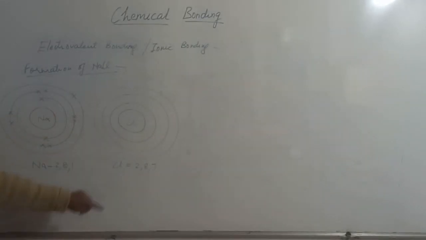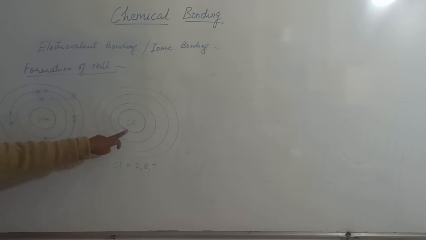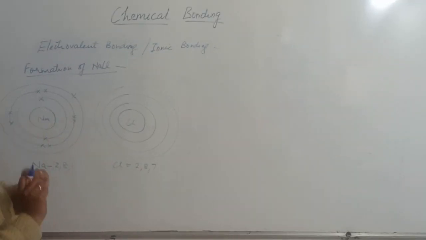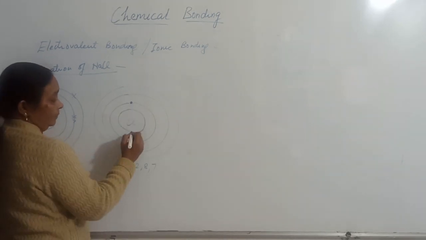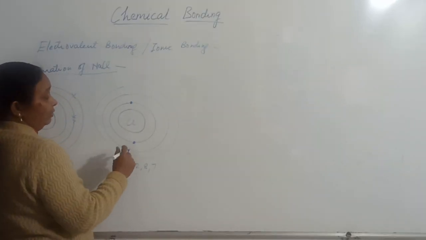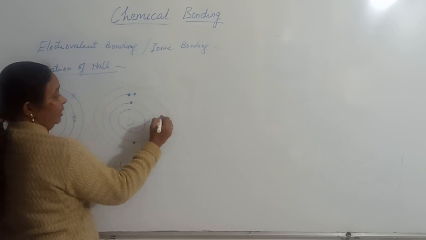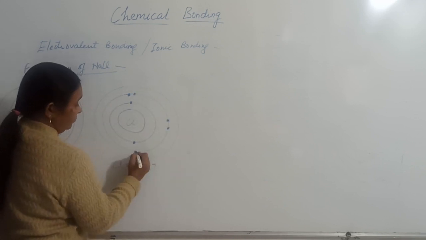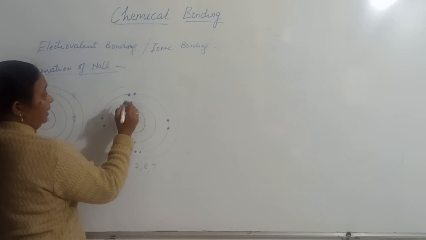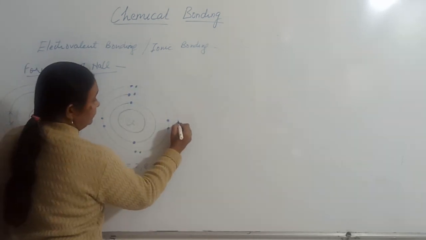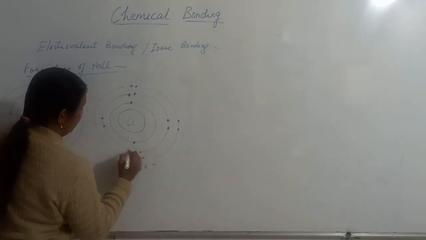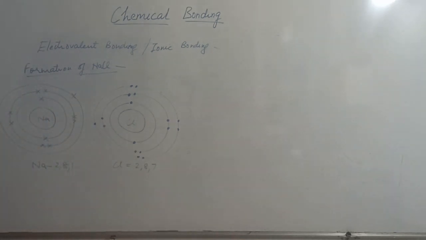I am going to show you the electrons of different atoms by different symbols. If you have shown the sodium electrons with a cross, the chlorine electrons should be shown with the help of a dot, so that there is a differentiation. So chlorine, first shell 2 electrons, second 8 electrons, and third 7 electrons. These are the atoms of sodium and chlorine.